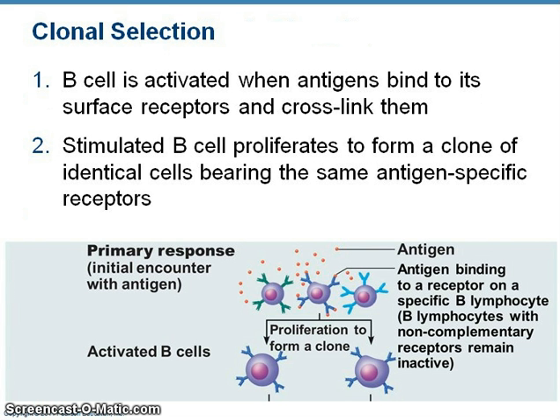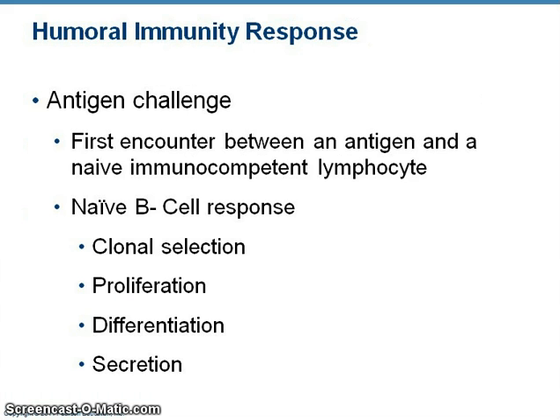It starts with antigen challenge. Antigen challenge is the first time that you encounter an antigen. At this point, your B cell is referred to as naive because it's never been exposed to this particular antigen before. So we're going to start with antigen challenge and then move through these three things that we've talked about already.